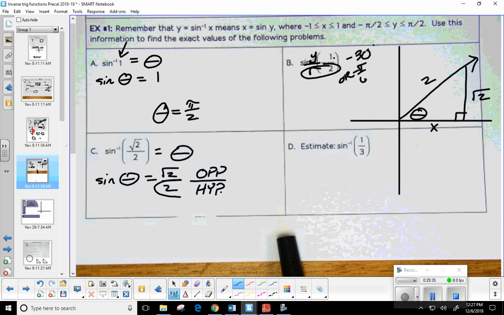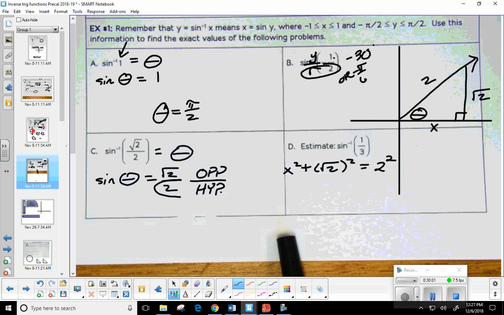So if I have x, square root of 2, and 2, what is the Pythagorean theorem for this? So what represents a and b? There you go. So x squared plus the square root of 2 squared is equal to 2 squared. Okay. Well, what happens when you square a square root?